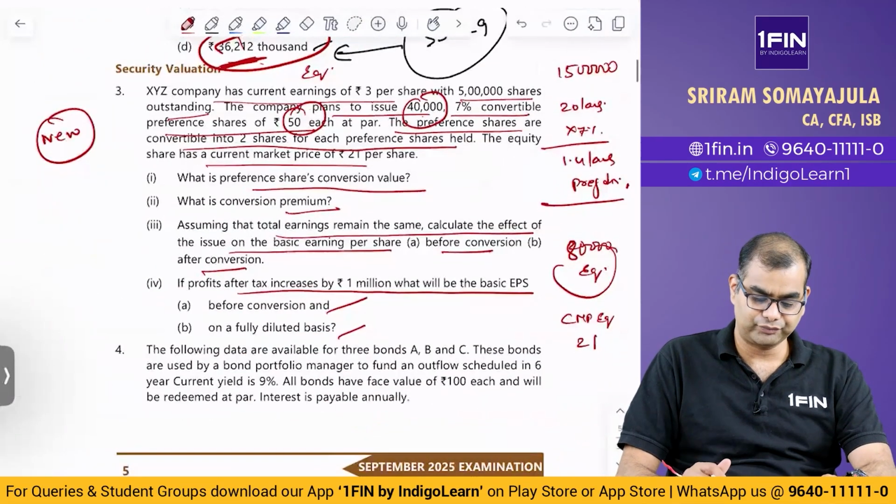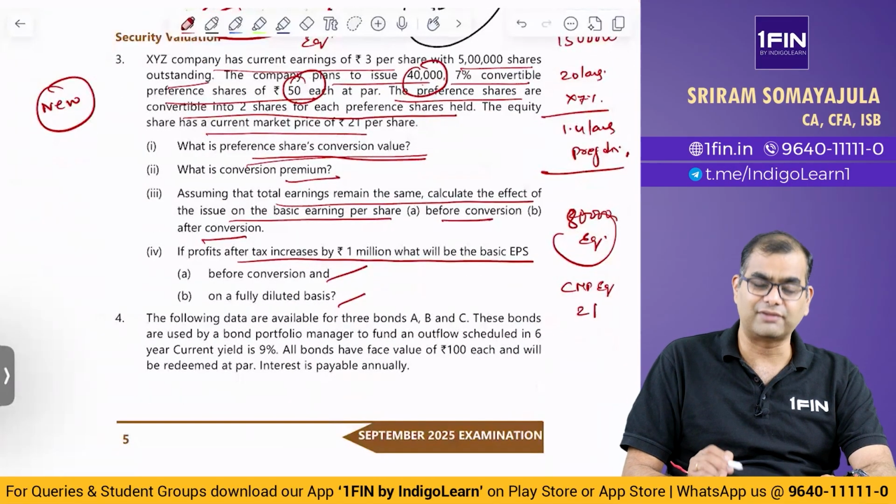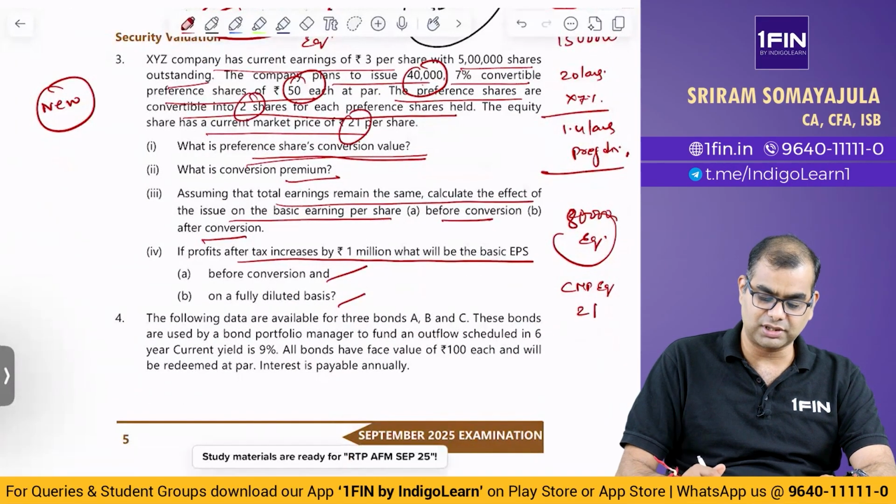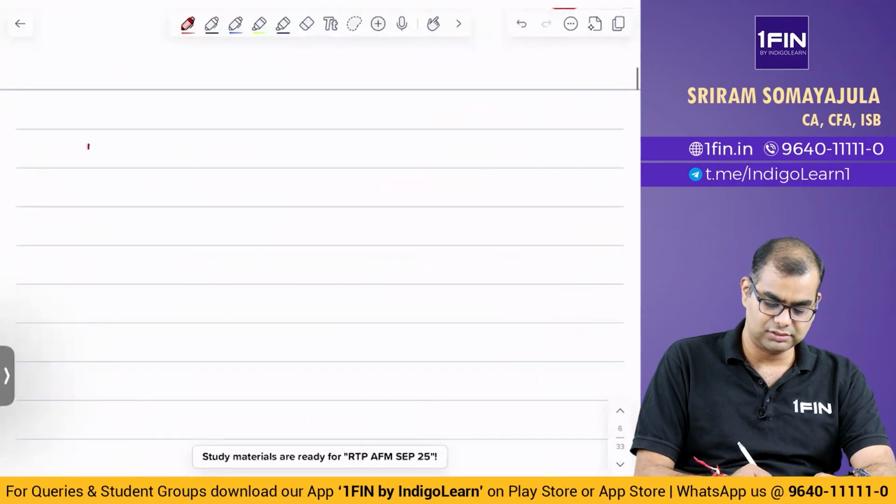So the first part is what? What is the preference share conversion value? What is the conversion value? 2 shares at 21 rupees. Conversion value is 42, that's all.